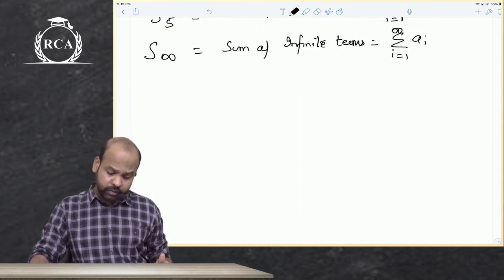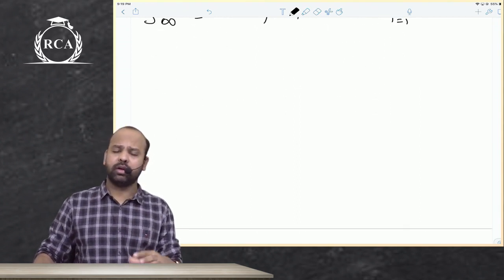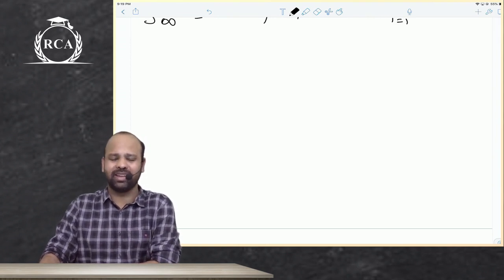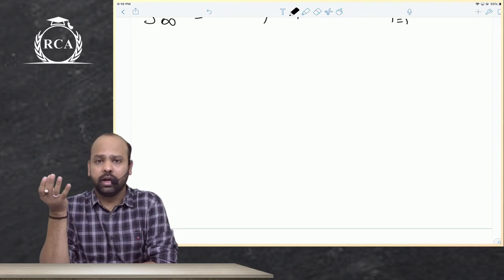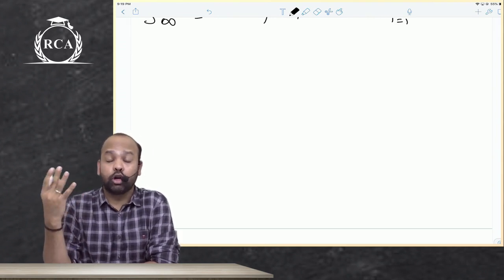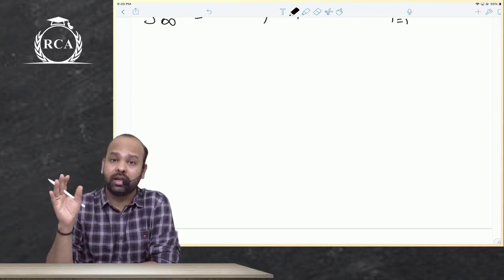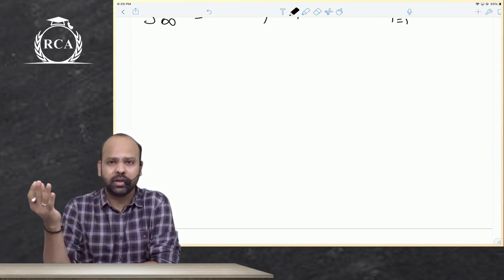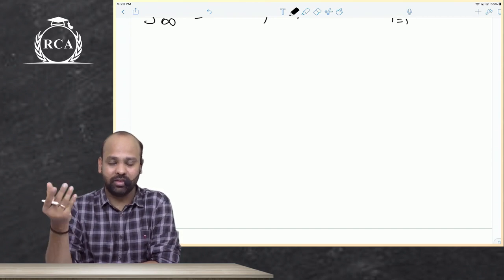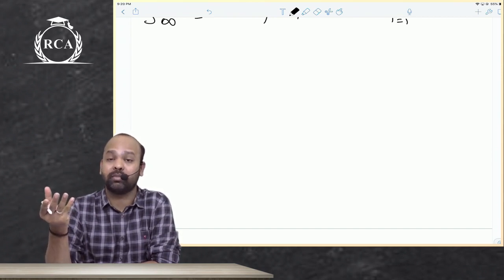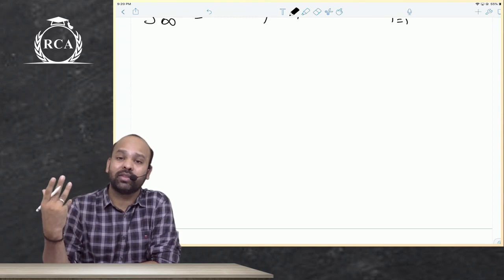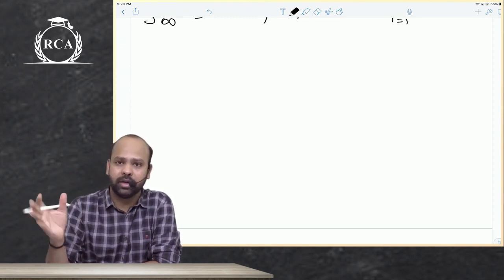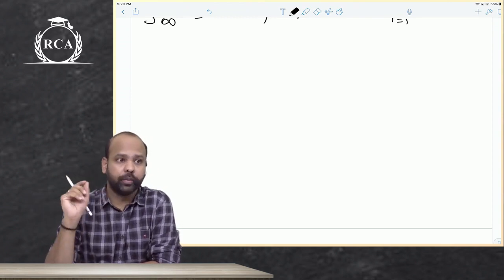Then, here I hope you've understood the meaning of the word sequence and series, finite sequence, infinite sequence, finite series, infinite series, and the relevance of this. Let me just remind you, there will be a lot of things in the finance world where there will be some relationship between the numbers. So if there are a huge number of numbers, instead of directly adding those numbers, you can easily use a mathematical formula to arrive at the summation of those terms. This is where sequences and series are helpful. This is where they're related to the business environment. That is what you should know.